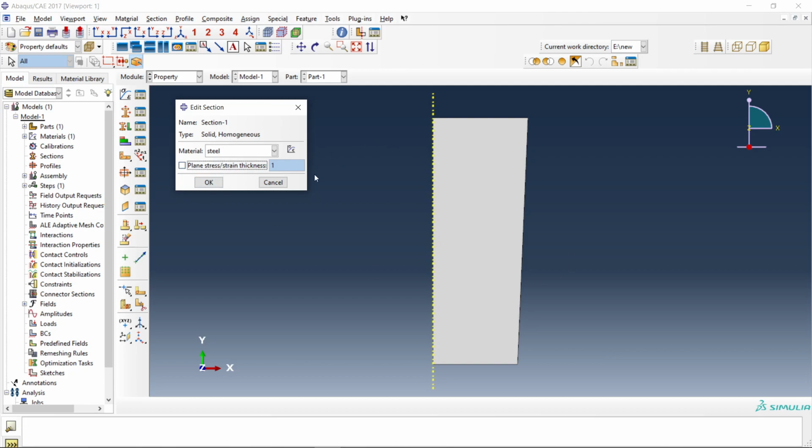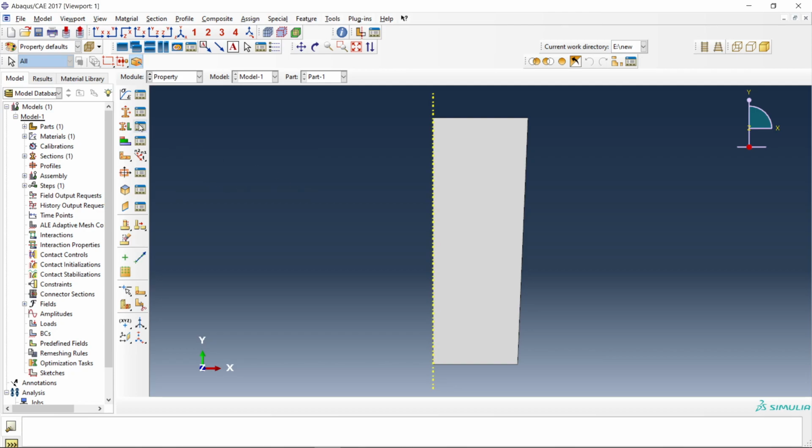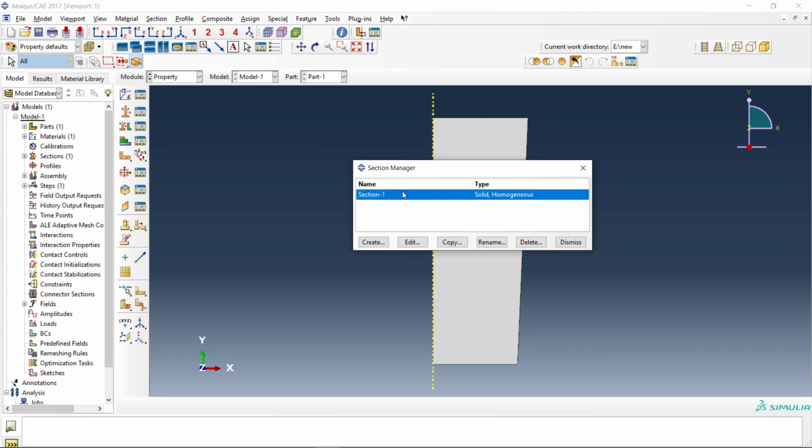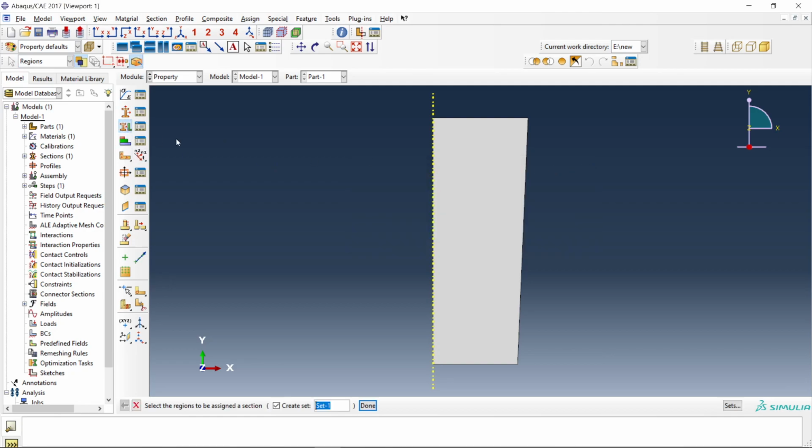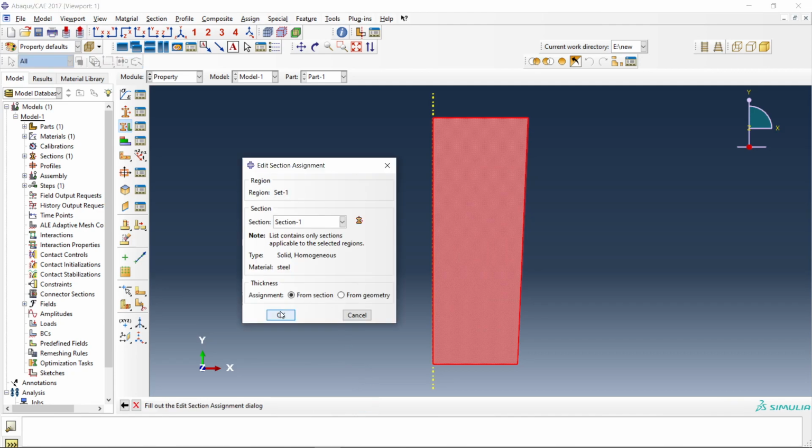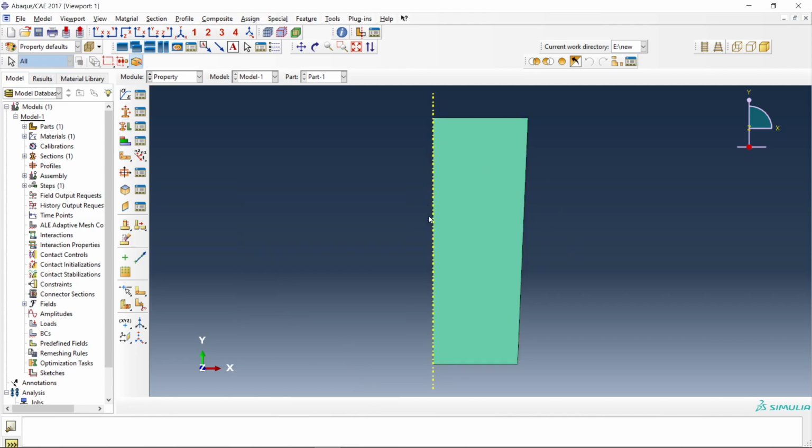In case of axisymmetric, no need, say okay. So what we have done here is created a section, and then we will assign it, and it will change its color. That means the section has been assigned a material of steel. So the part now has properties of steel.